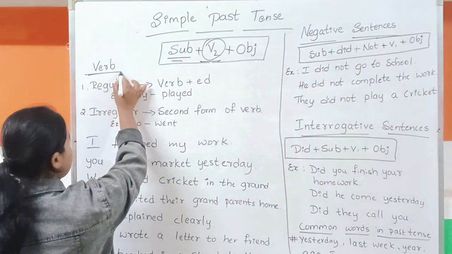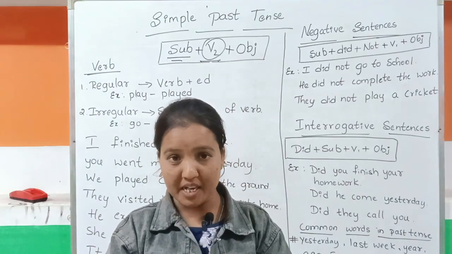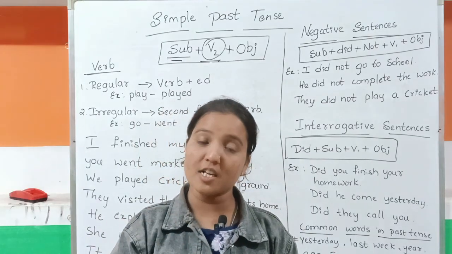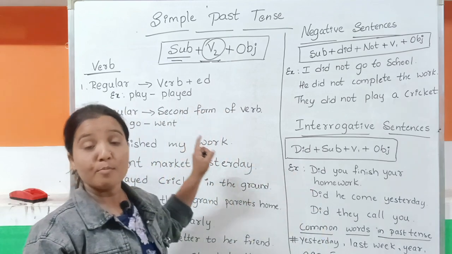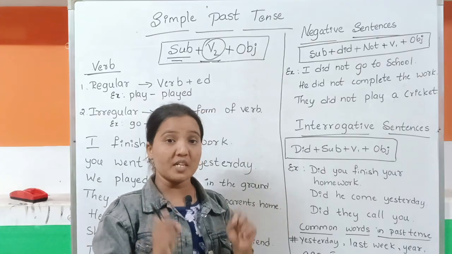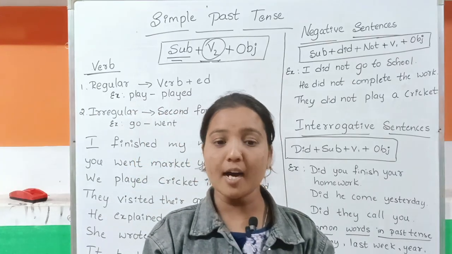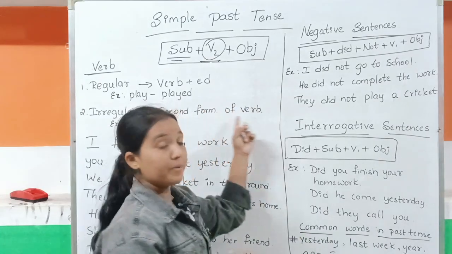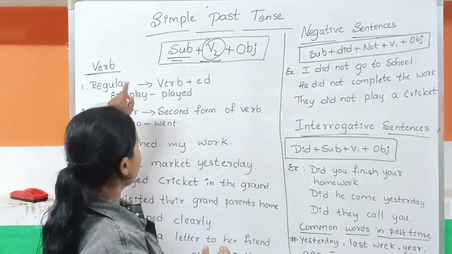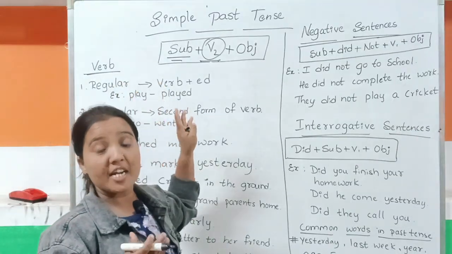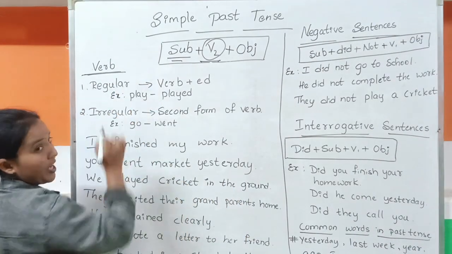Here verb is there. We already know that we have verb types. There are many types of verbs in English grammar and in spoken English. But the most commonly needed for spoken English is the action verb, right? We already know that we use the action verb most of the time. So we repeatedly need action verb vocabulary. So here we are talking about the action verb.